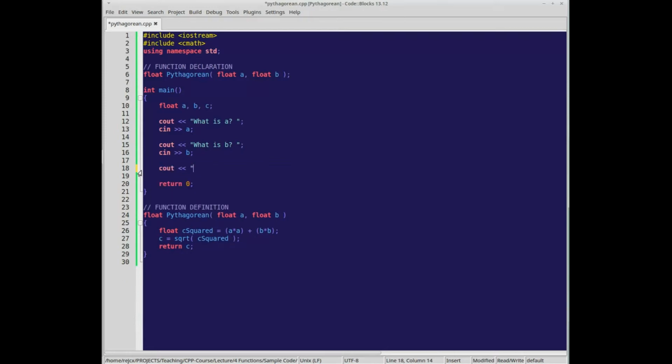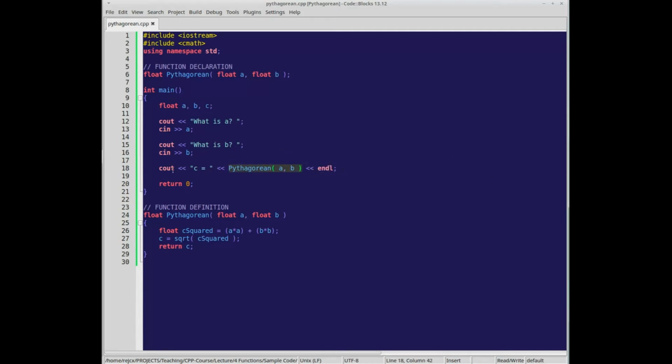And we can even say C is, and we can call, usually this would pop up as a hint. We'll pass in A and B. So this is a function call.